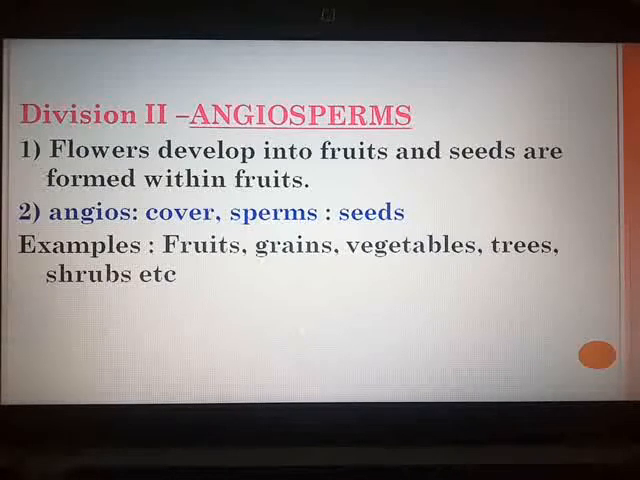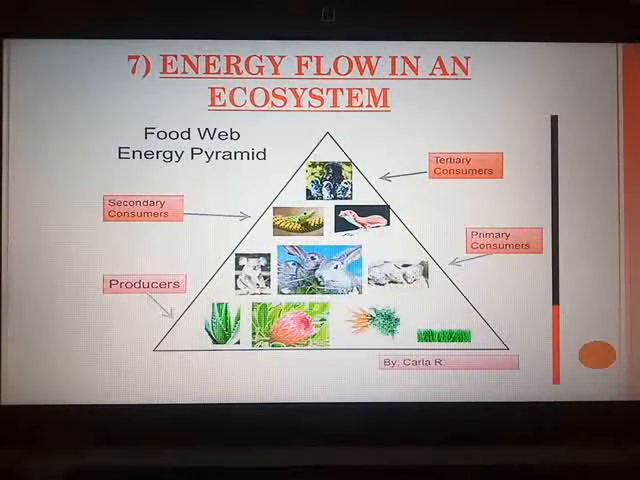With this, we complete the revision for chapter number 6. If you see chapter number 6, you have to only study the characteristics of each and every division and the examples of plants which belong to that particular division. After that, we move towards the revision of the next chapter, chapter number 7, energy flow in an ecosystem.